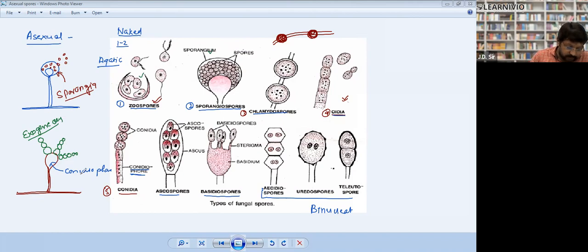Note it down. Conidia are non-motile exogenous spores. Full stop.